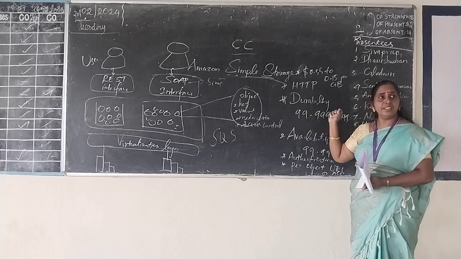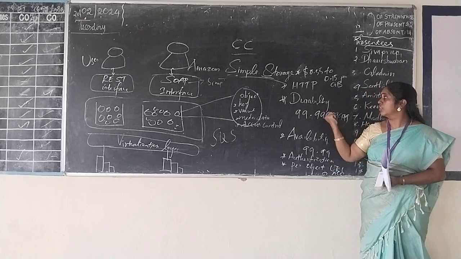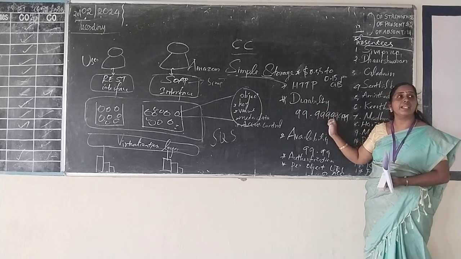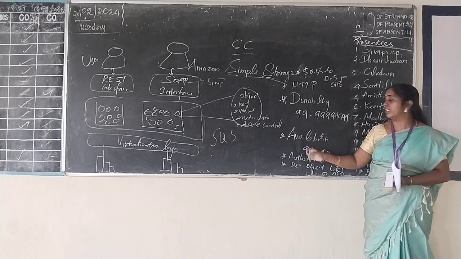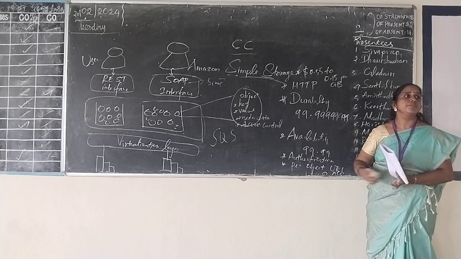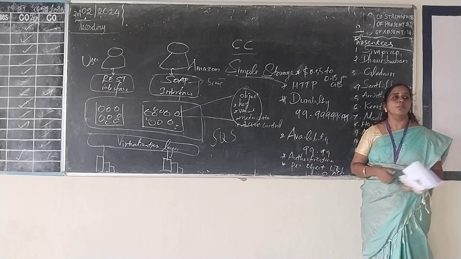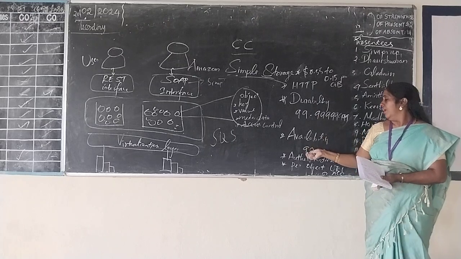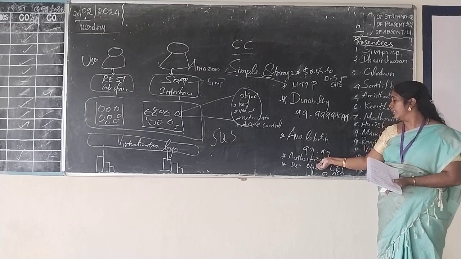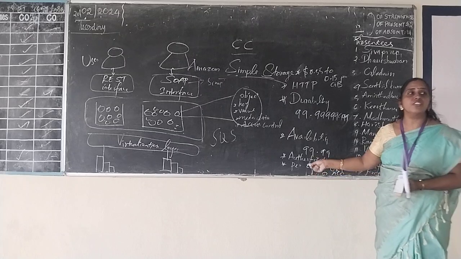Then there are some more features of this Amazon S3. The first one is durability. It can provide 99.9999% durability, as well as availability of 99.99%. Then it provides an authentication mechanism in order to store your data in a secure manner.